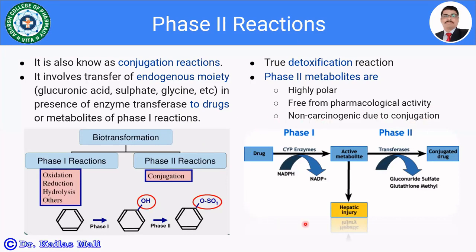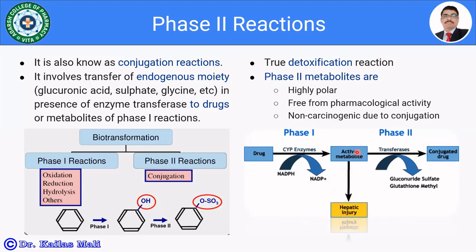So again I have shown the representation of the phase 1 and phase 2 reactions. In the phase 1 reaction, the drug is converted into an active metabolite, right? And if this active metabolite gets covalently bonded with any of the tissues, that may lead to toxicities, isn't it?